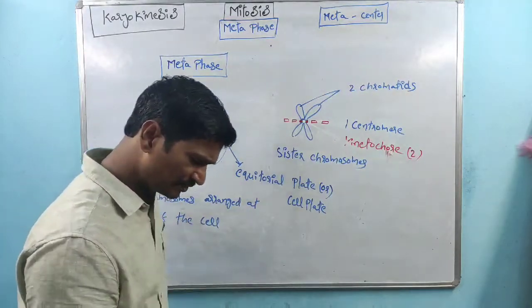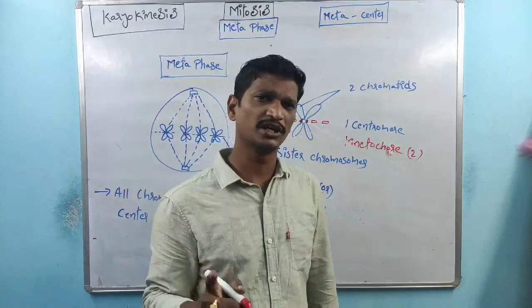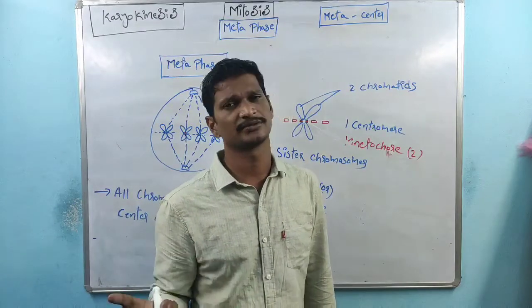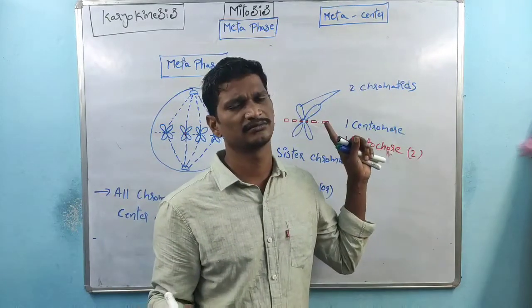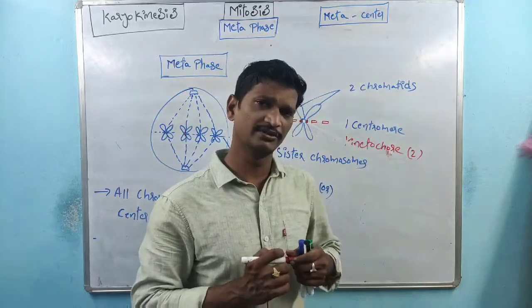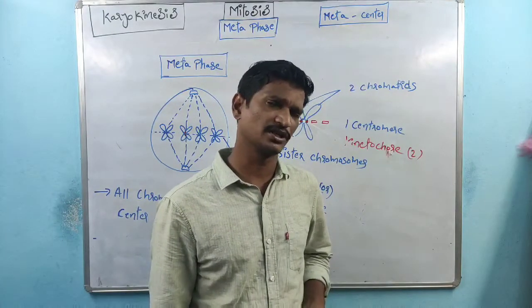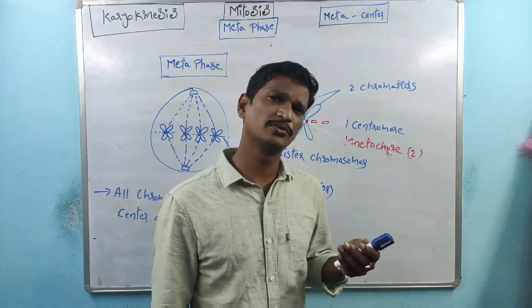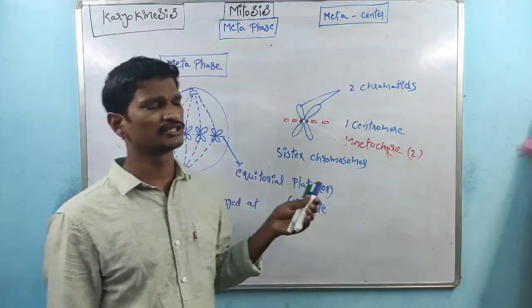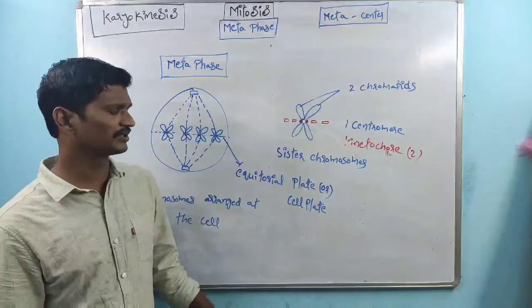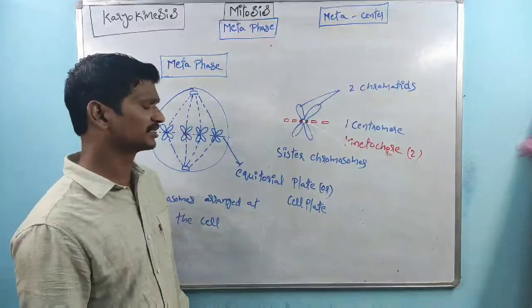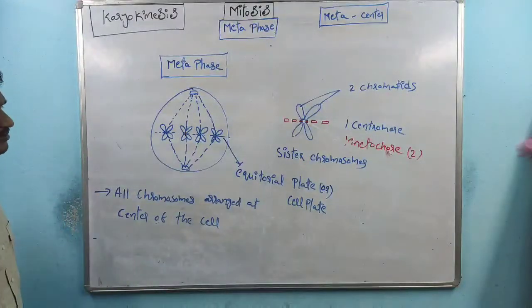So in which phase are the chromosomes attached to the spindle apparatus? Metaphase. The phase is the metaphase. In which phase are the chromosomes attached to the spindle apparatus proteins, or in certain cases tubulin proteins, right? So the answer is the metaphase. That is one of the main important characteristic features of the metaphase.